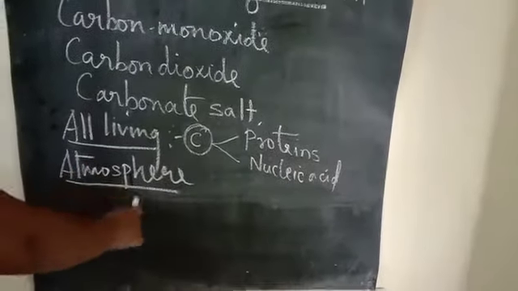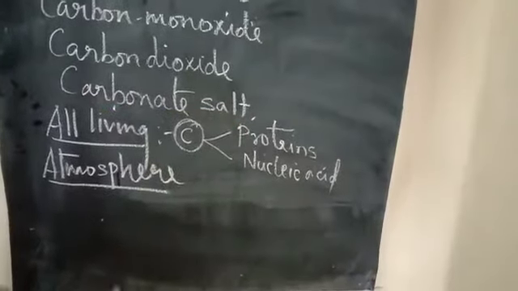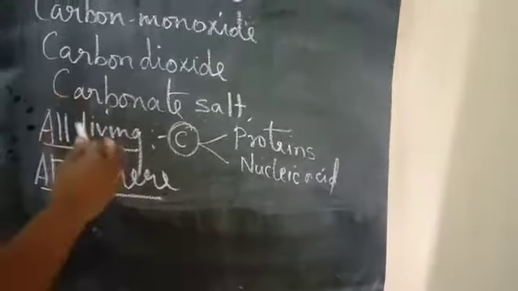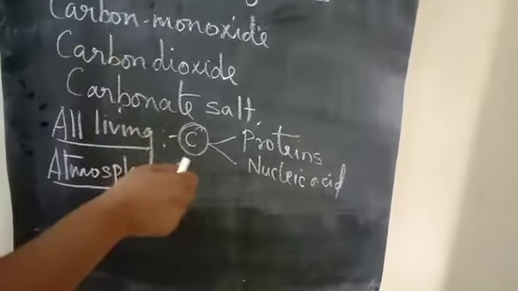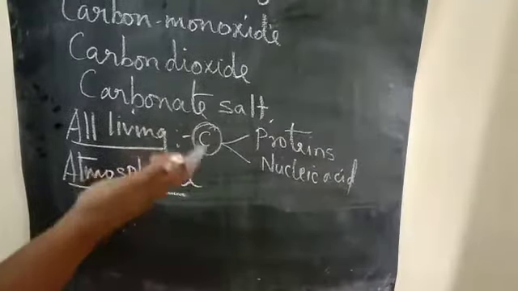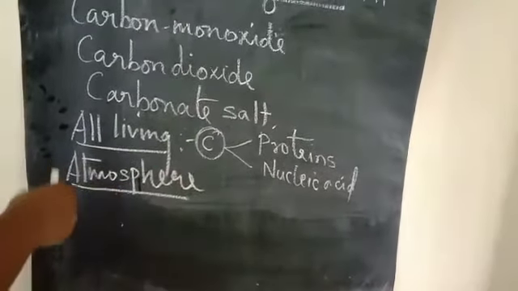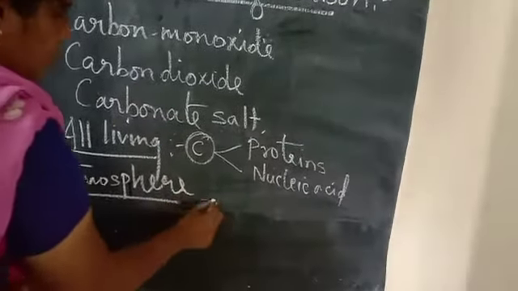So next we are going to talk about the atmosphere. All living organisms utilize carbon in the form of protein and nucleic acid. Next, the atmospheric carbon dioxide starts entering into the plants by means of stomata, the exchange of gaseous particles. The process is called photosynthesis.